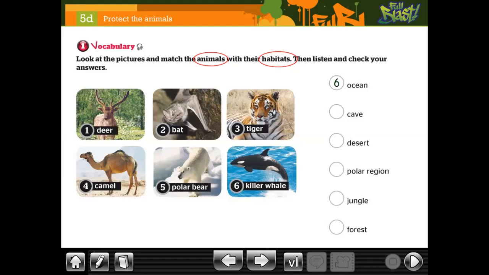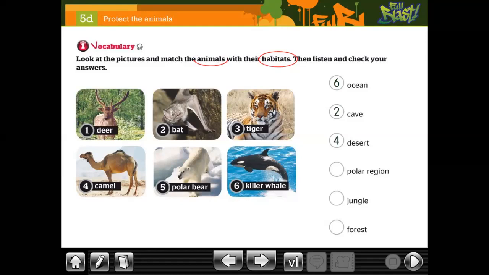Okay, in this case, listen. What about cave? What is the correct number for cave? Cuba says number 2. I want to check. La 2, creo que la 2. Desert. What is the correct for this one? For desert. Antonio says 4.